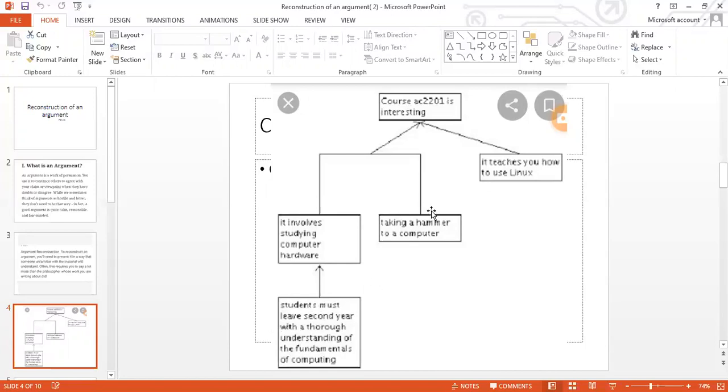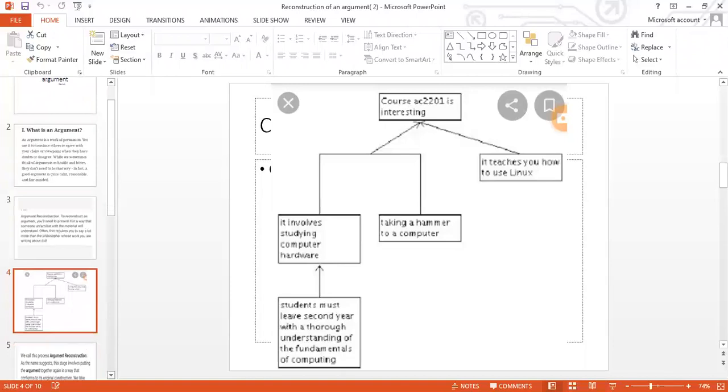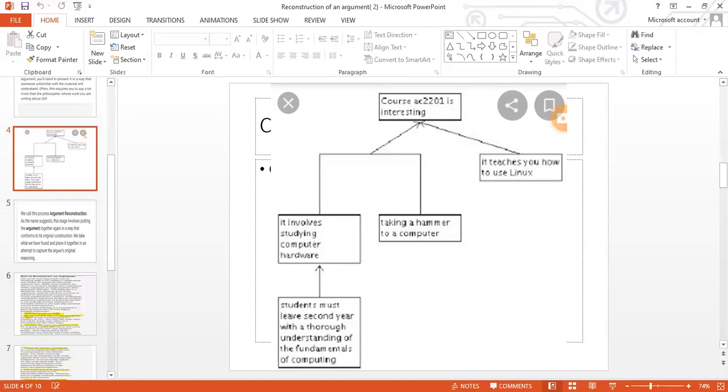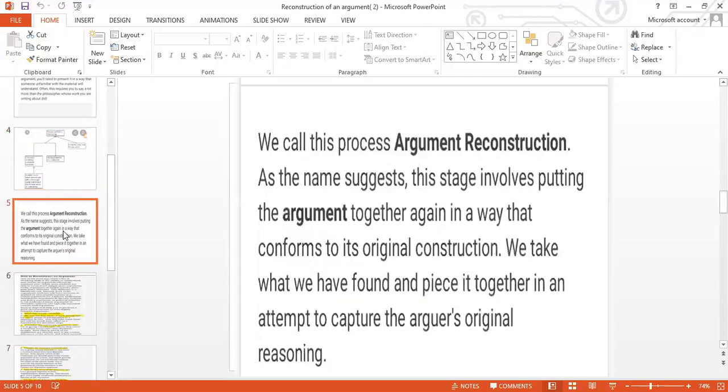So due to these reasons, the second year students should understand the fundamentals of computing. They must be able to know all this. So in this way, we reconstruct the argument again, and it is more solid. You can see through this diagram, we call this process argument reconstruction. The process I have shown you in the diagram, you have observed it. This is the argument reconstruction.